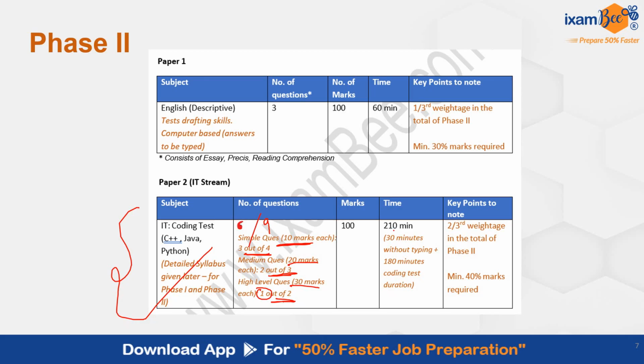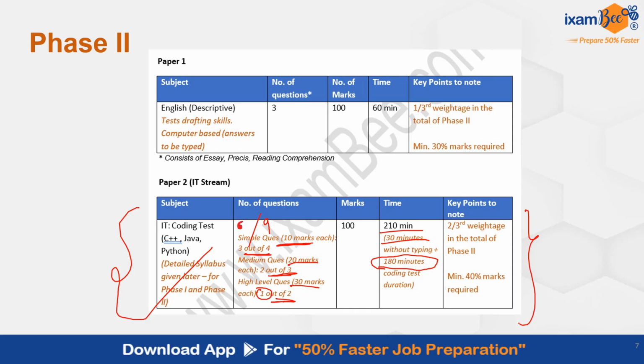This paper is of 210 minutes, 3 hours 30 minutes. 30 minutes are for reading and 180 minutes are for typing the coding paper. You have to run your codes on Pariksha platform and you have to pass the various test cases. 2/3 weightage is given to this paper. Here your cutoff will go considerably high.